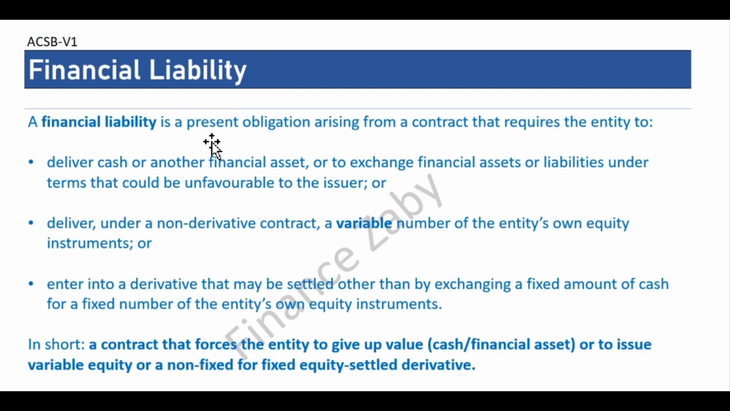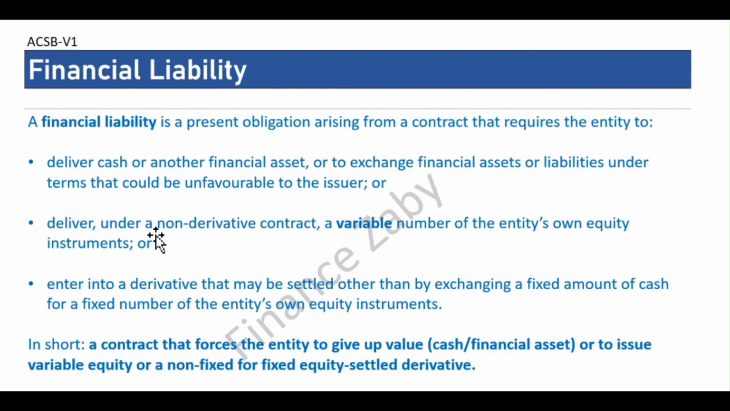A financial liability is a present obligation arising from a contract that requires the entity to deliver cash or another financial asset, or to exchange financial assets or liabilities under terms that could be unfavorable to the issuer. So what is the meaning of under terms that could be unfavorable to the issuer? It means that when we have a financial liability, we have to pay that. So when we are paying, that time situation is not favorable for us, so that's why unfavorable to the issuer.